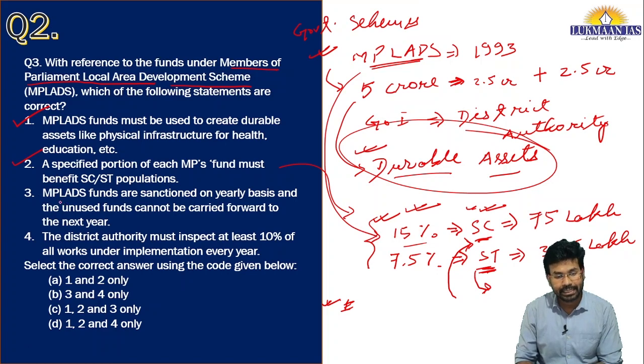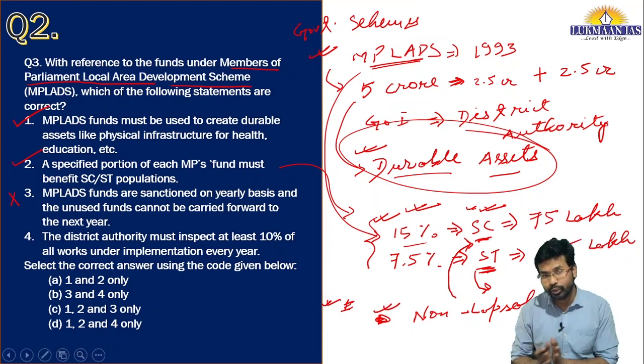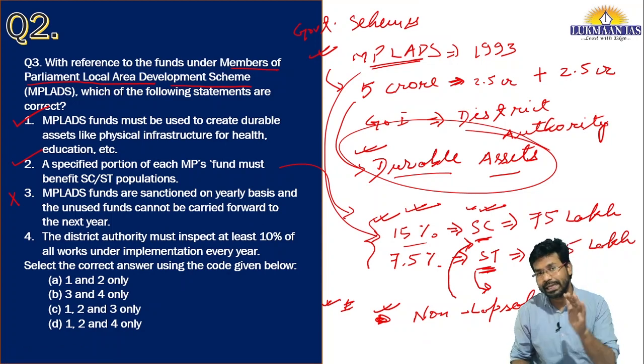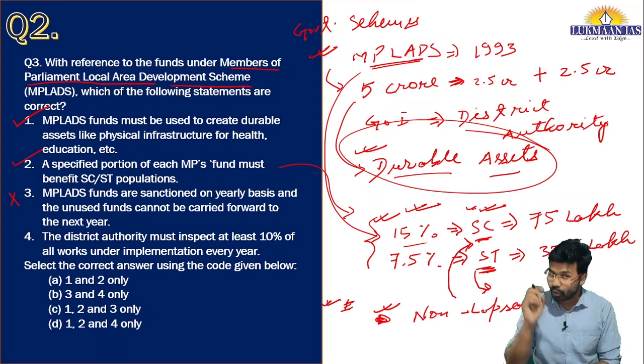Then the third statement says that MPLAD funds are sanctioned on a yearly basis and the unused funds cannot be carried forward to the next year. This is wrong because MPLAD funds are non-lapsable. It simply means that funds that are issued in a particular year can be used for developmental work in subsequent years as well. They can be carried forward, so they do not lapse. So the third statement is incorrect.